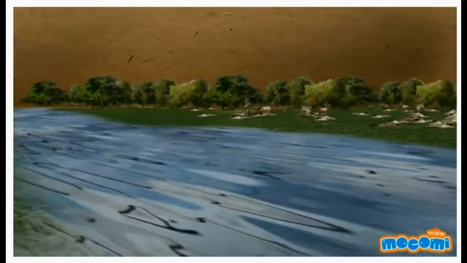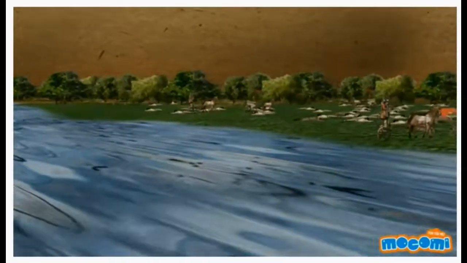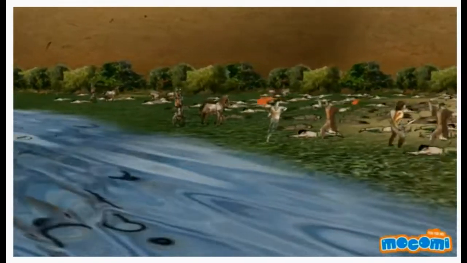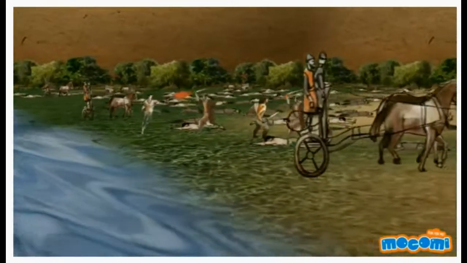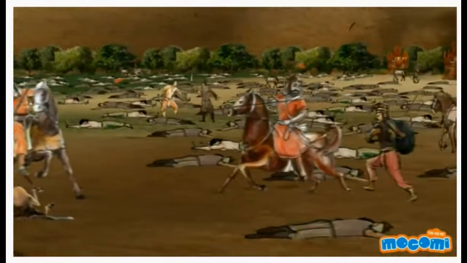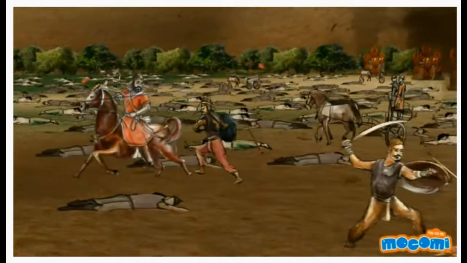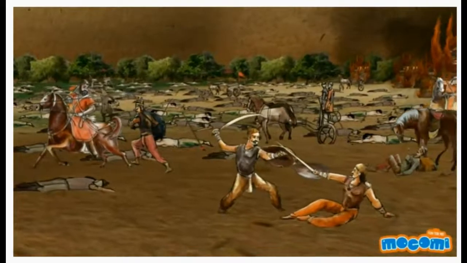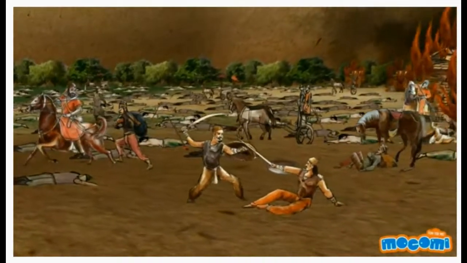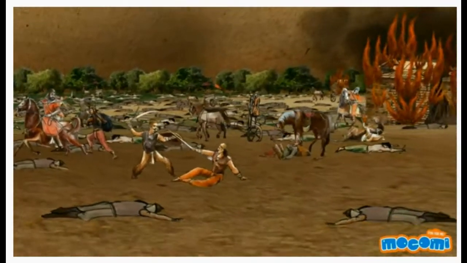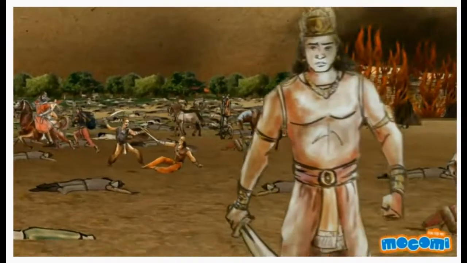Kalinga was a state in the fertile land between Godavari and Mahanadi rivers. Ashoka invaded this kingdom after they refused to bow down to him. It is said that 100,000 soldiers of the Kalinga army died in this war, and Ashoka too lost around 10,000 of his men. After the battle, Ashoka was very moved by the devastation he had caused. He saw burnt houses and scattered corpses all around, and the wails of the mourners pierced his ears.